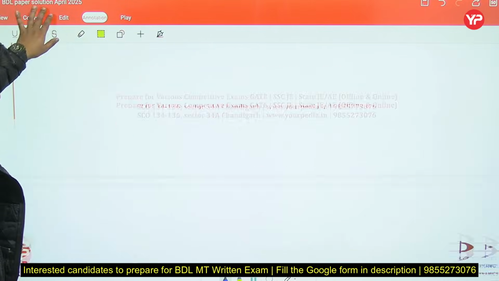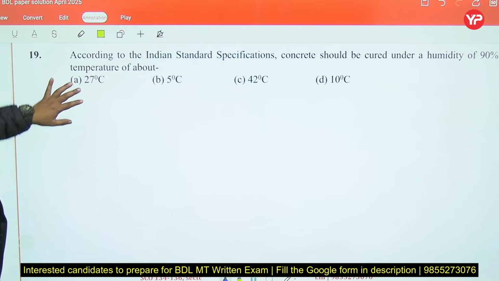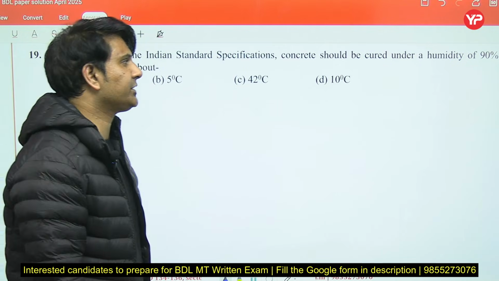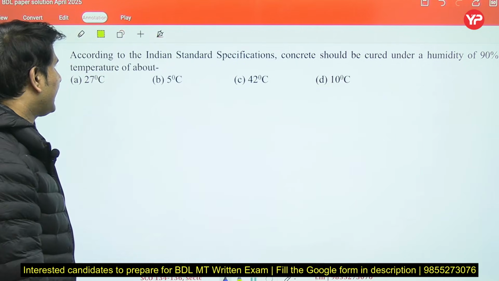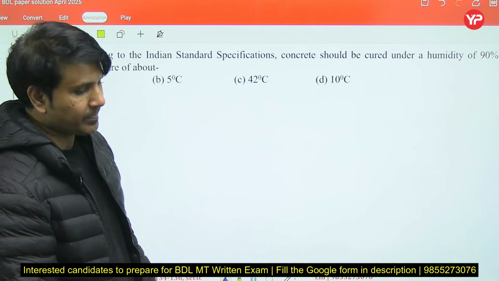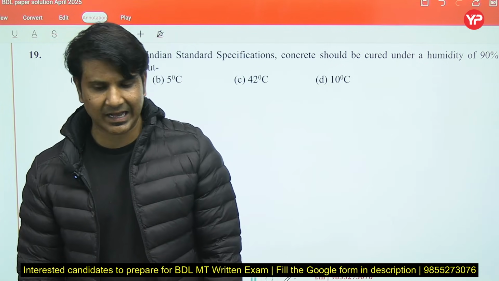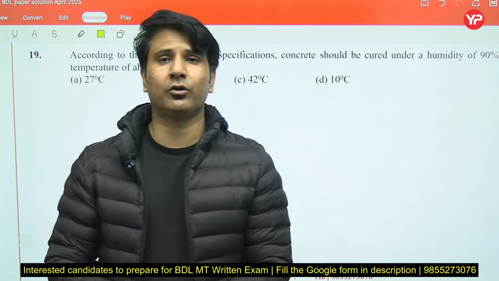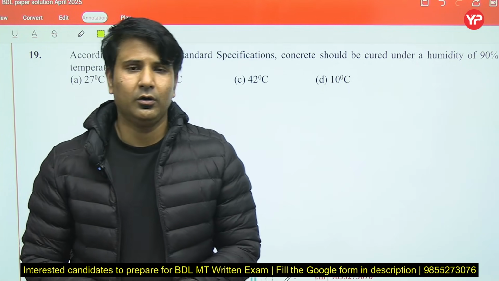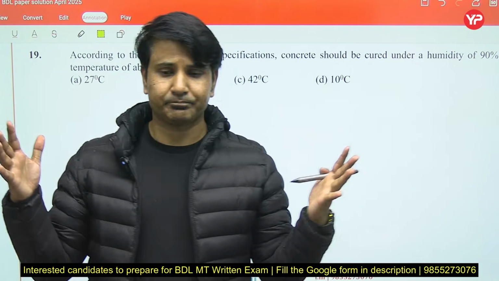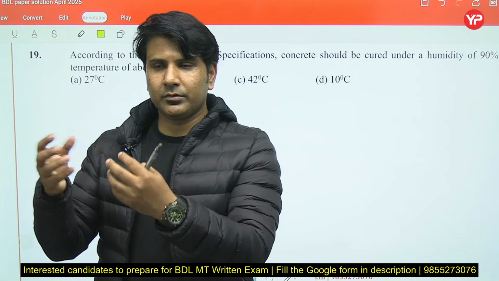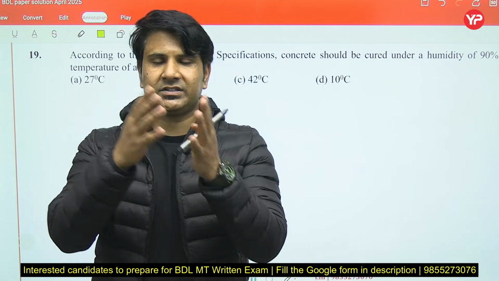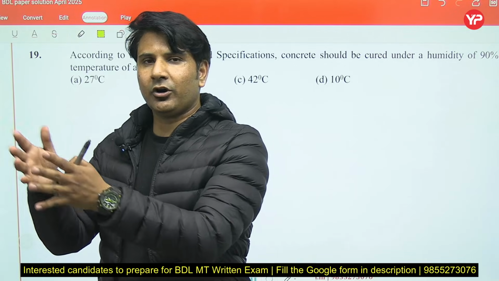Right? Now next question. According to Indian standard specification, concrete should be cured under humidity of 90% at the temperature of about. So whenever we do the compressive strength test in RCC, you can say cement concrete, first of all we do the mixing of cement and sand.